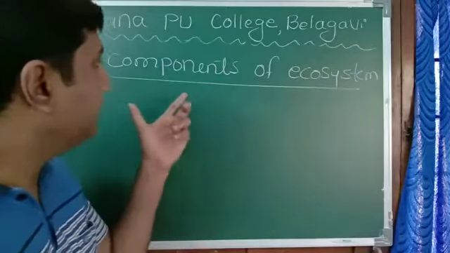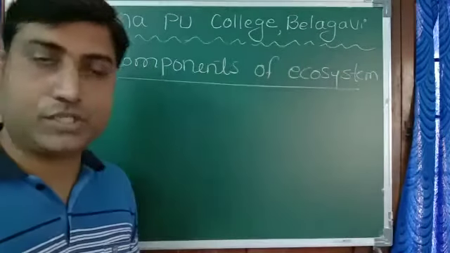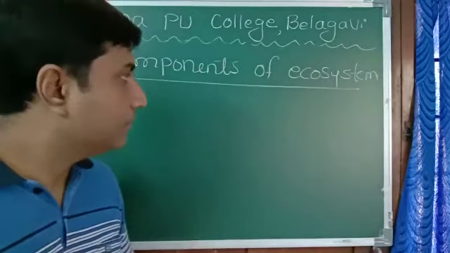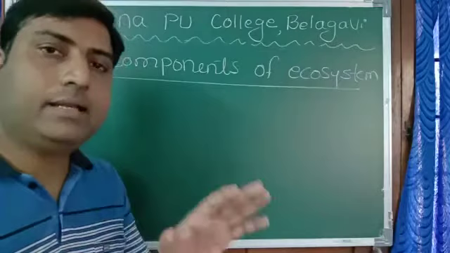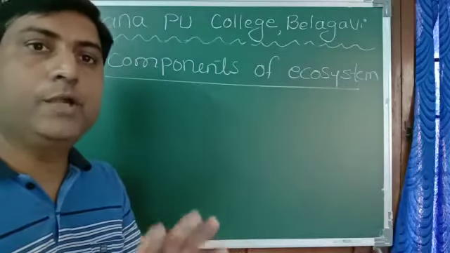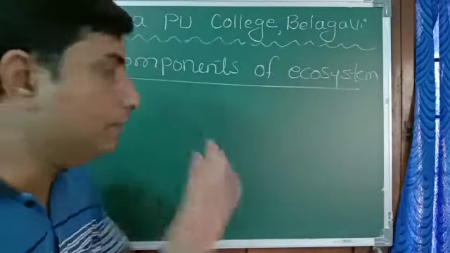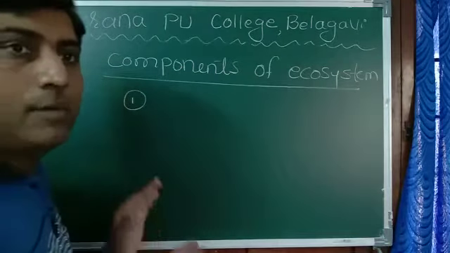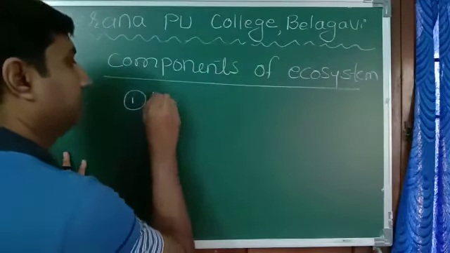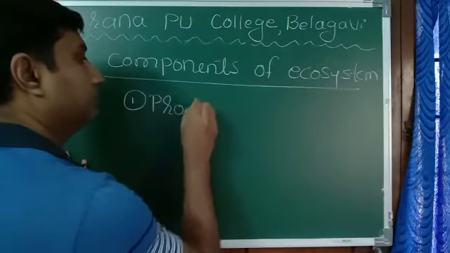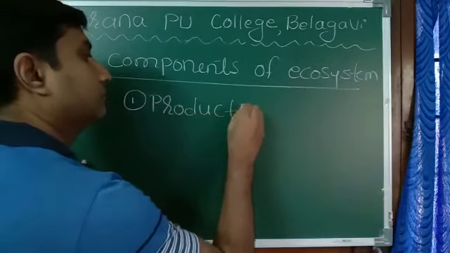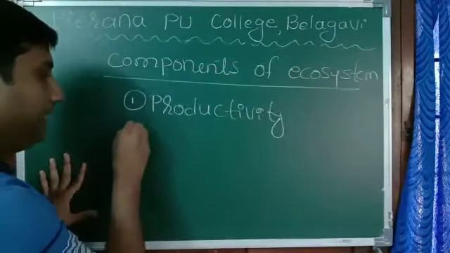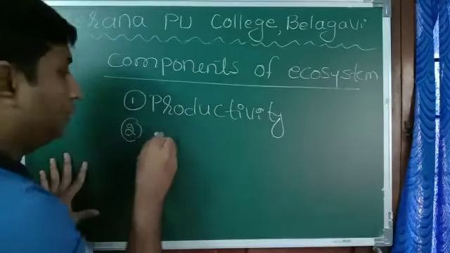Let us enter into components of ecosystem. The different components of the ecosystem. We can categorize components into four ways. There are four components. First one is productivity. Second one, decomposition.